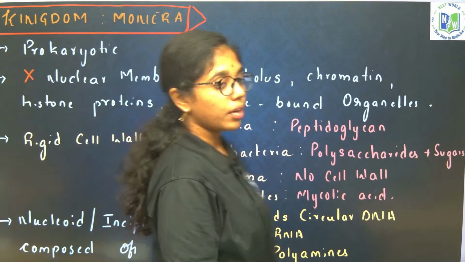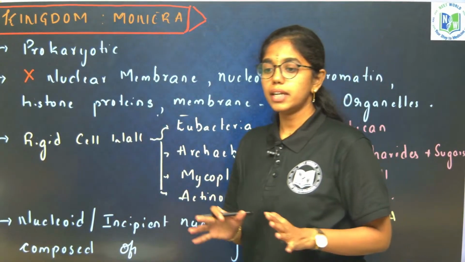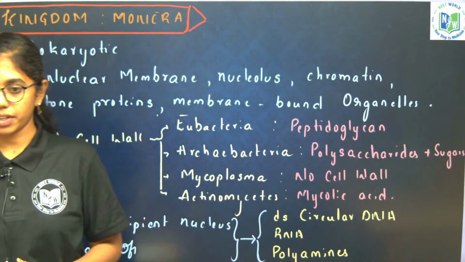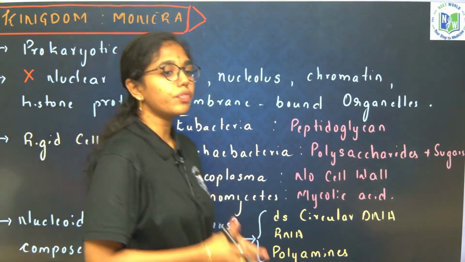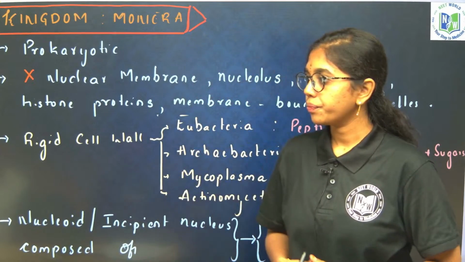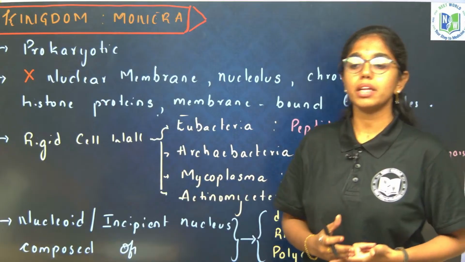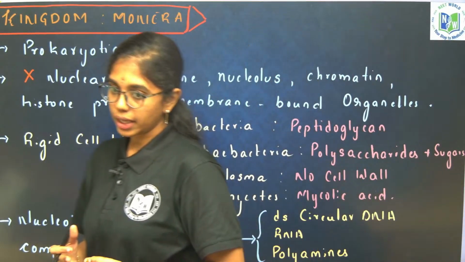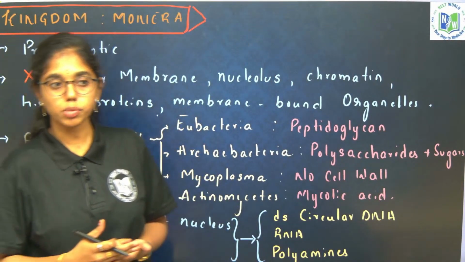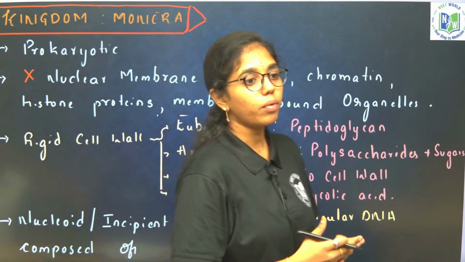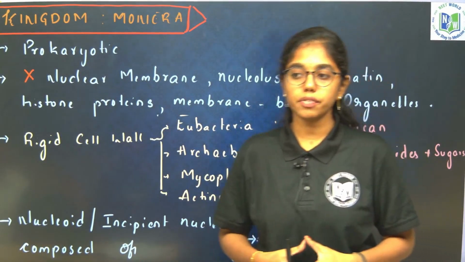So, in our previous class we have dealt with kingdom systems of classification. Tell me who introduced the first scientific method of classification? Aristotle. Okay. And who gave us the two kingdom system of classification? Linnaeus. What are the two kingdoms he has introduced? Plantae and Animalia.